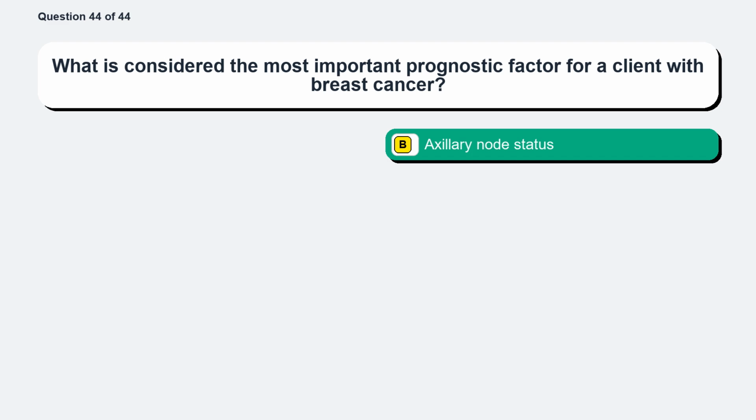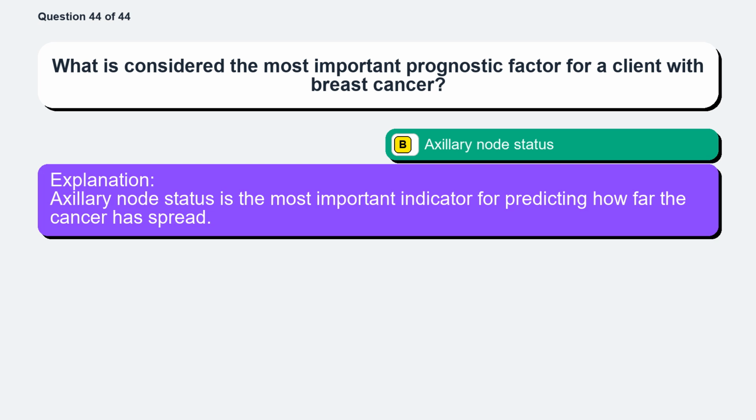The correct answer is option B, axillary node status. Axillary node status is the most important indicator for predicting how far the cancer has spread.